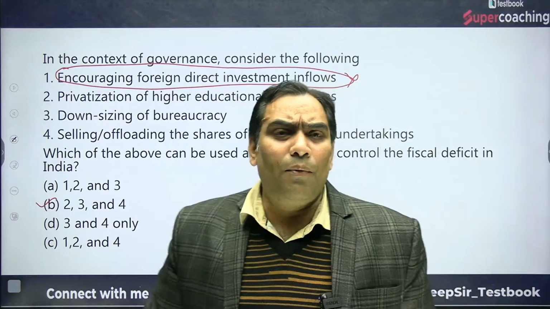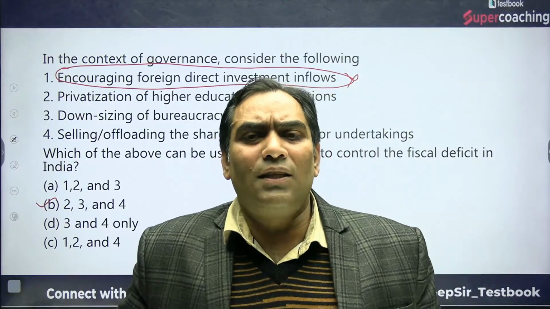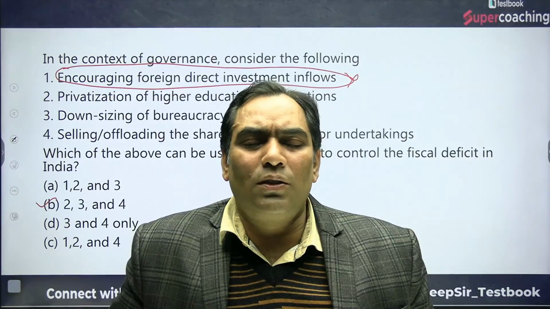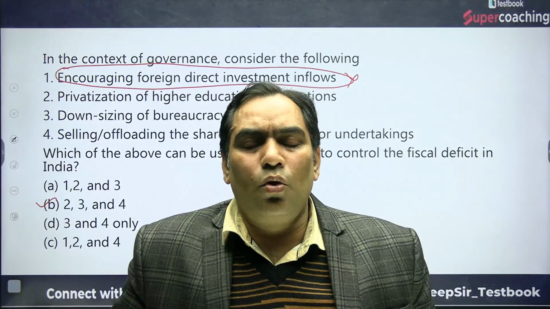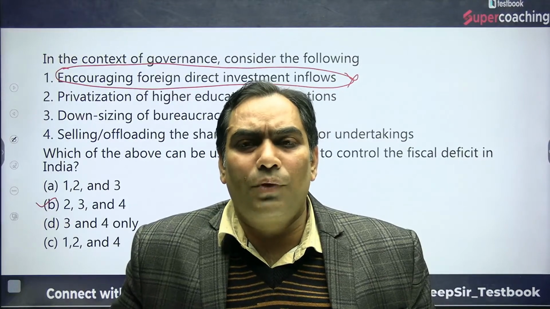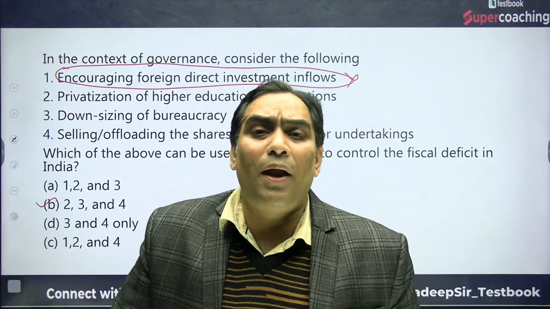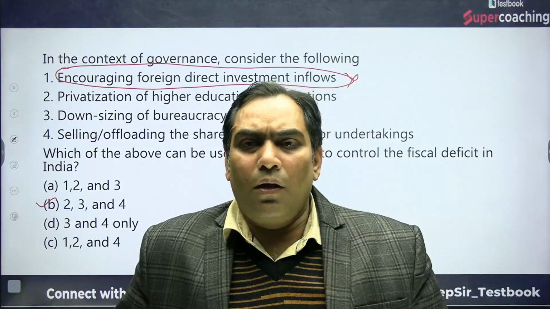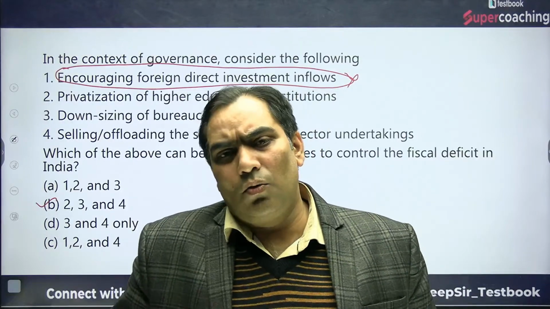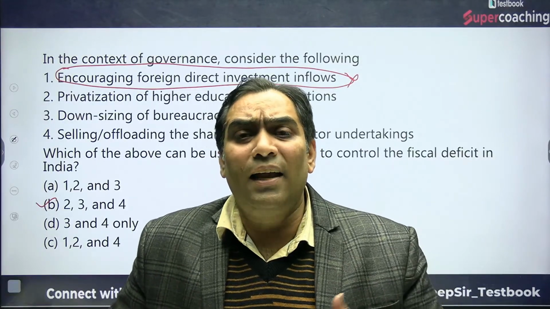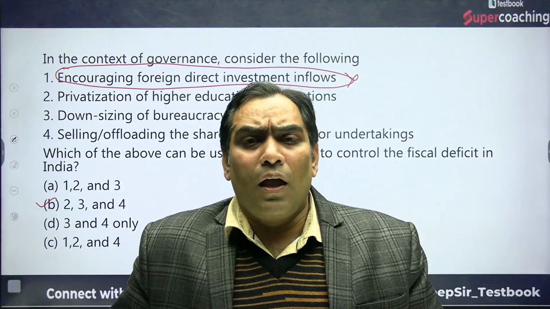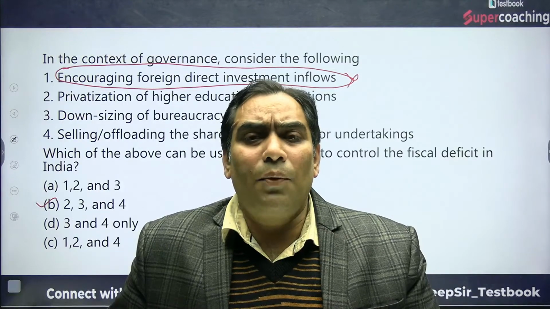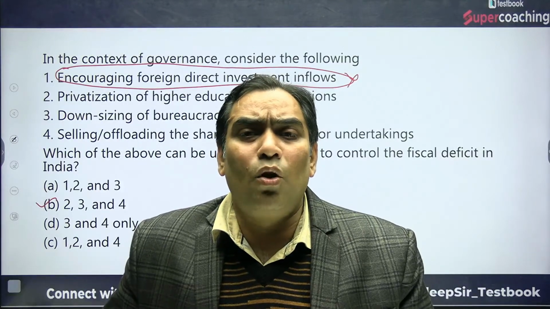Second, if the government is going to privatize higher education, that means the government is going to sell off its ownership of government education institutions, whether medical colleges or ordinary education institutions. If the government is selling its ownership of the institutions, for that sale the government is going to get funds.